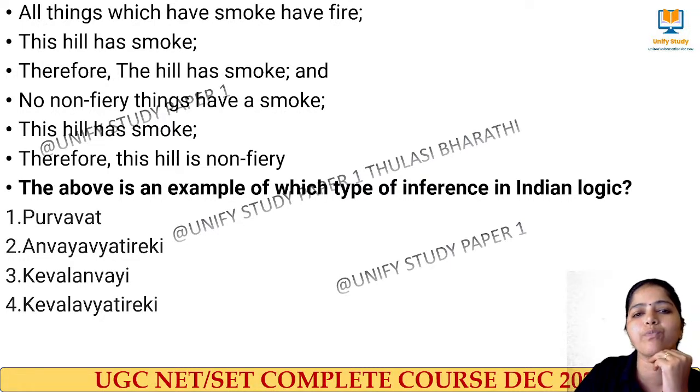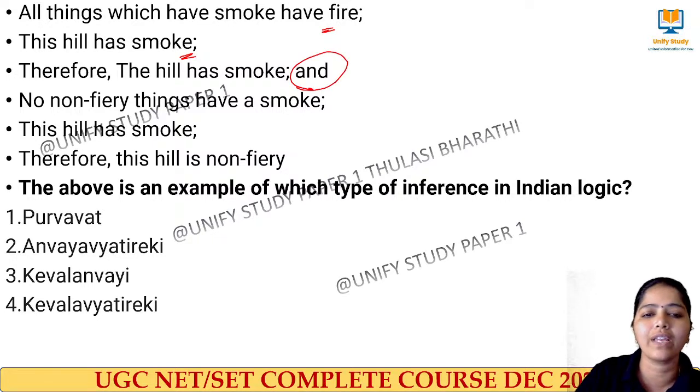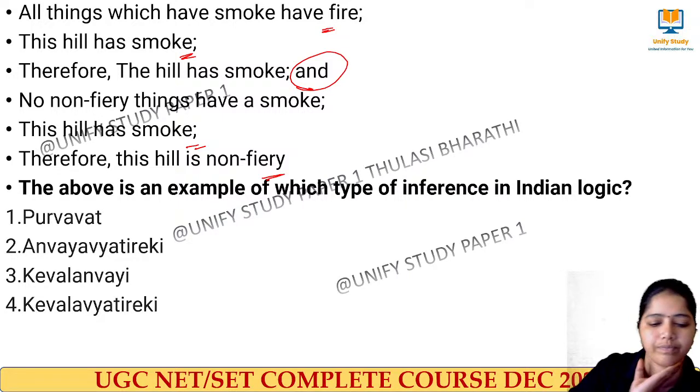All things which have smoke have fire. This hill has smoke, therefore the hill has fire. And no non-fiery things have smoke. This hill has smoke, therefore the hill is non-fiery. Easy one.